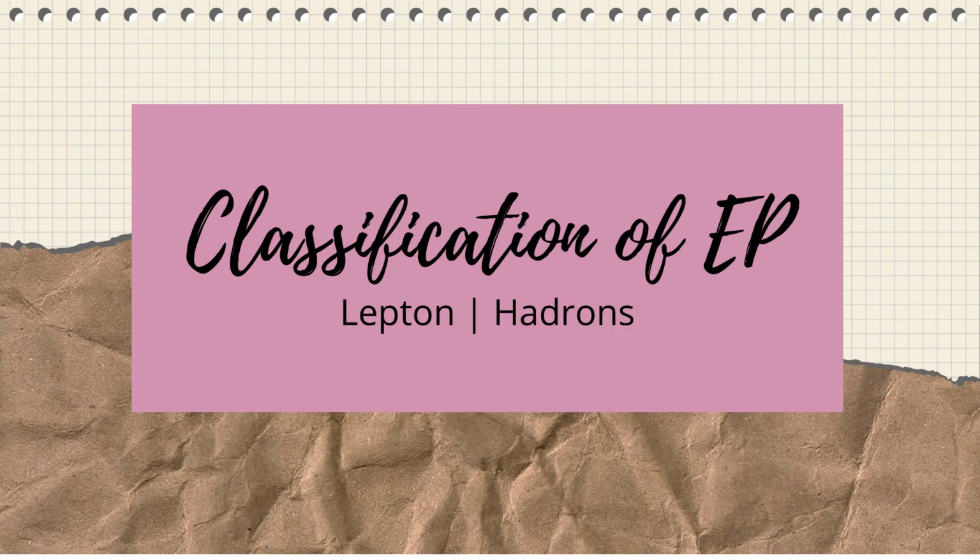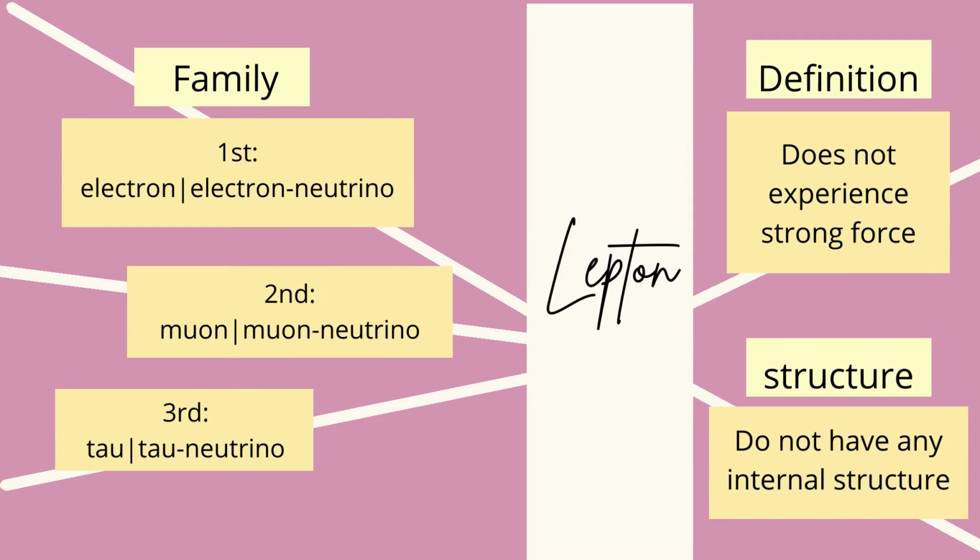There are two classifications of elementary particles, which are lepton and hadron. Lepton is a particle that experiences all basic forces except for the strong force, which is the strong nuclear force. It is also a particle that does not have any internal structure. Thus, it is non-subdividable into smaller bits.